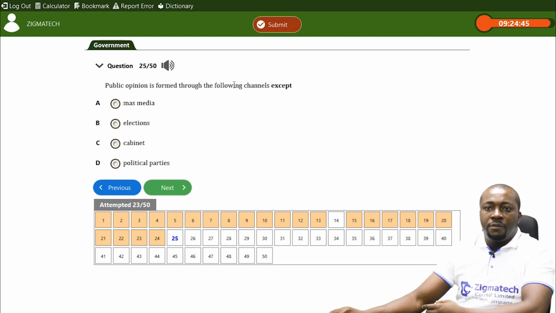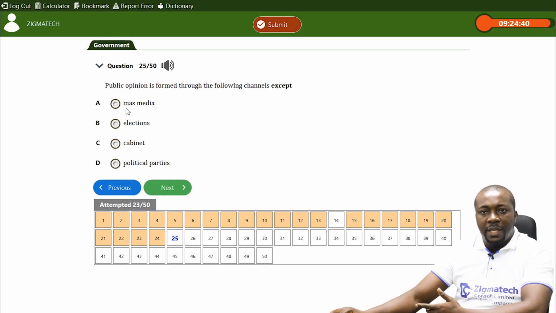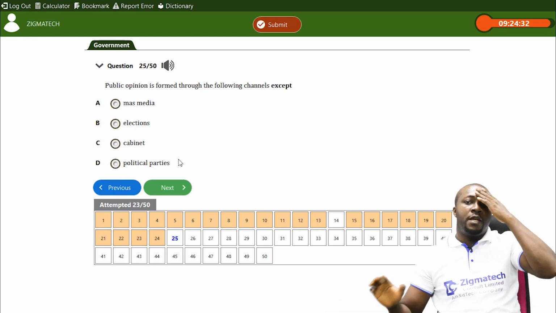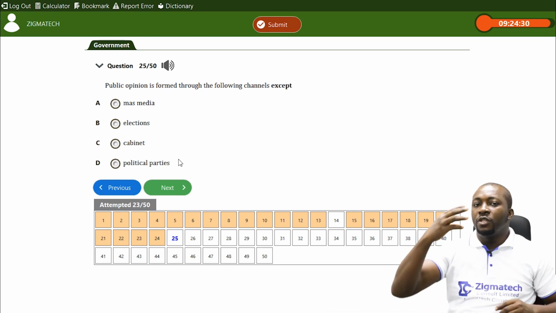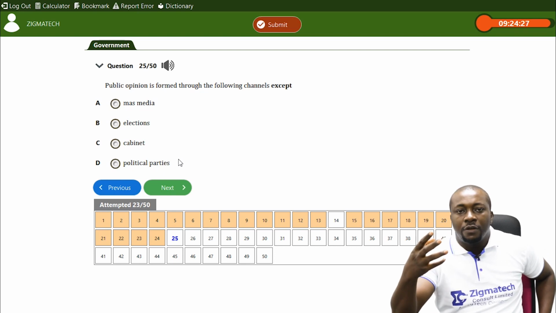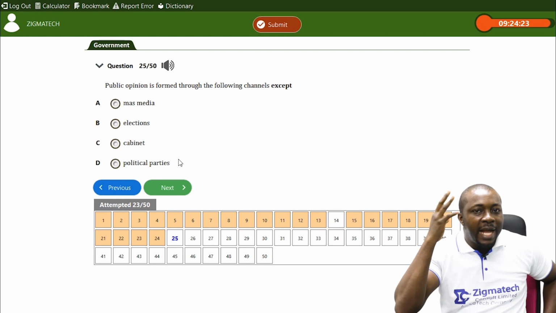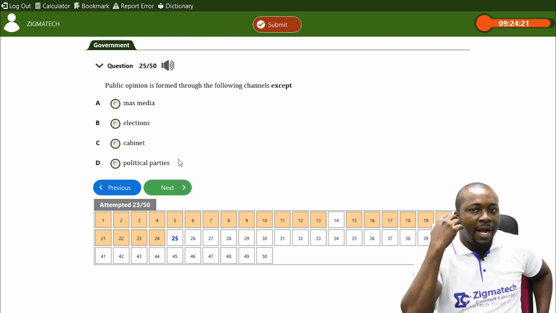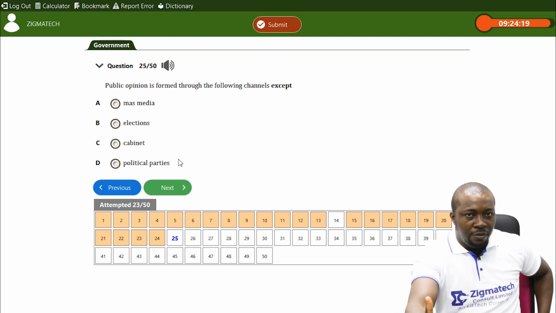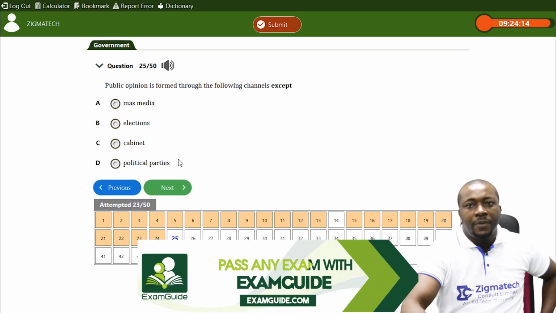Public opinion is formed through the following channels, except: A, mass media; B, elections; C, cabinet; D, political parties. Now, the question is testing the formation and agents of public opinion, where we get our opinions, where we get ideas that influence our expressed views. Why do we express our views like this? Where do we get them from?